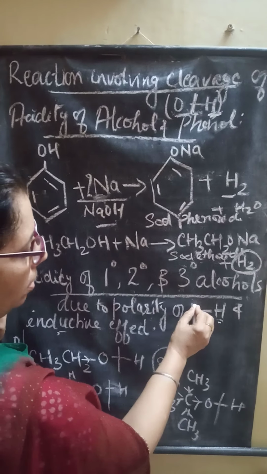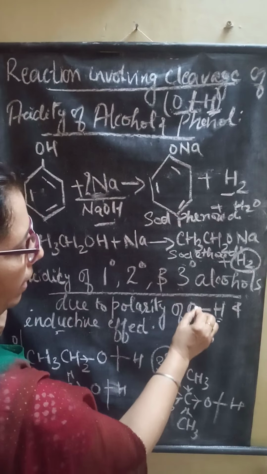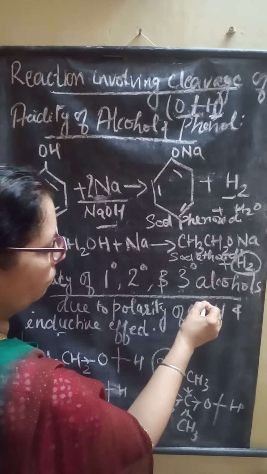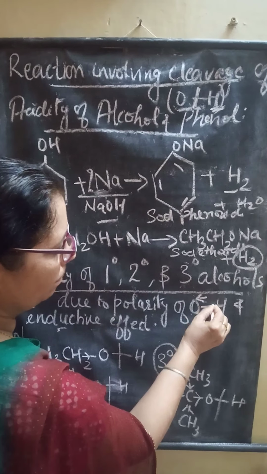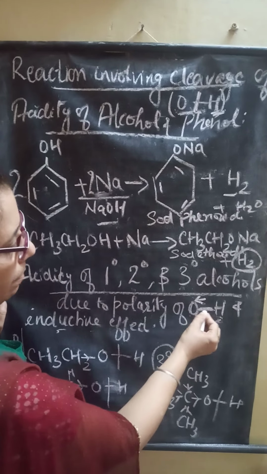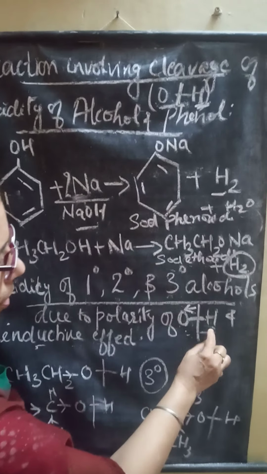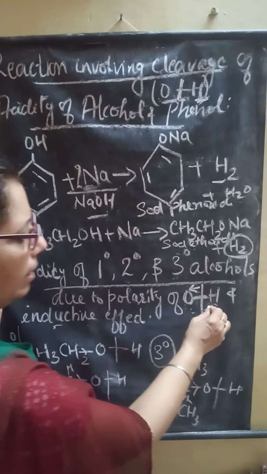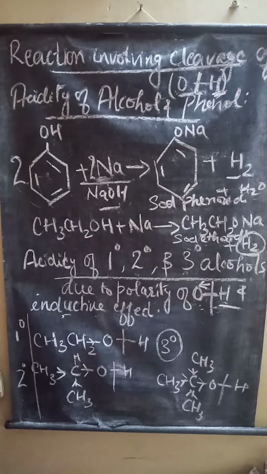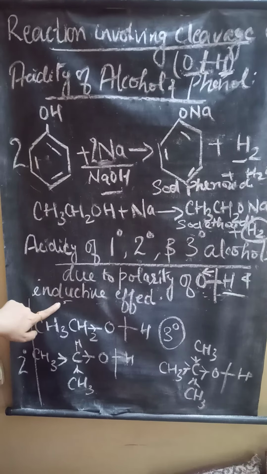Polarity means oxygen has a more electronegative behavior. It withdraws the electrons towards itself and makes this bond weaker. As it makes the bond weak, the breaking of the bond between oxygen and hydrogen increases and this hydrogen is easily removed.